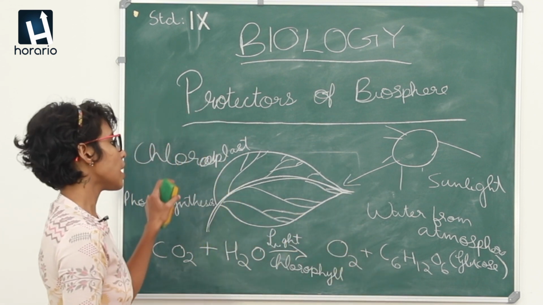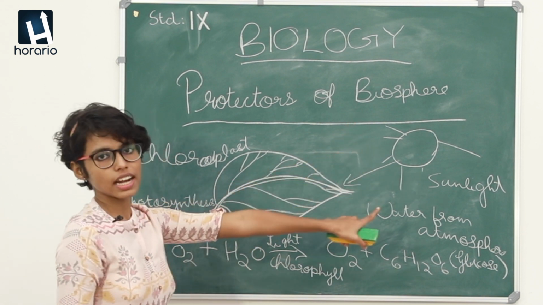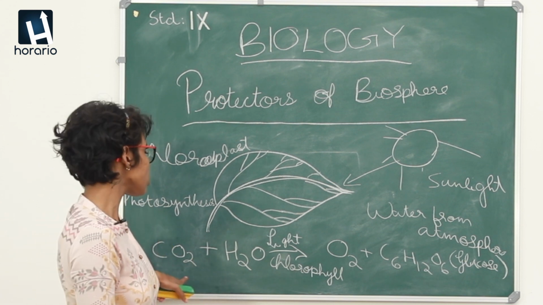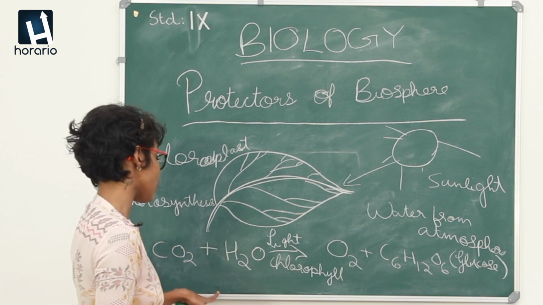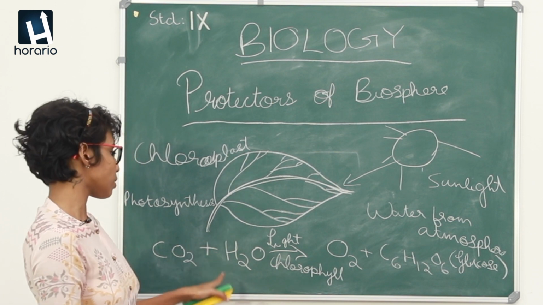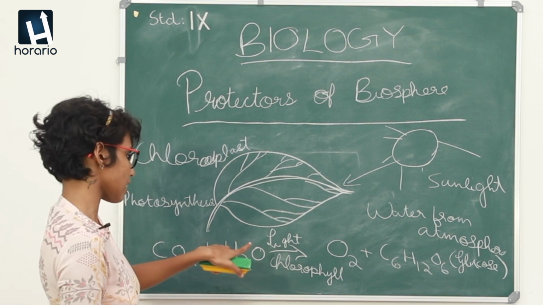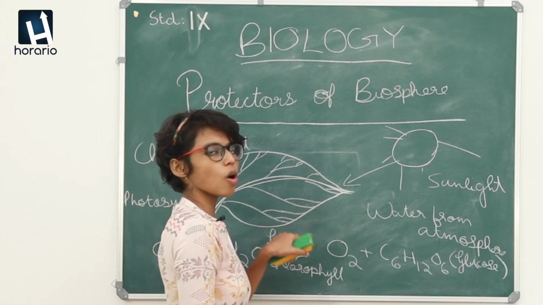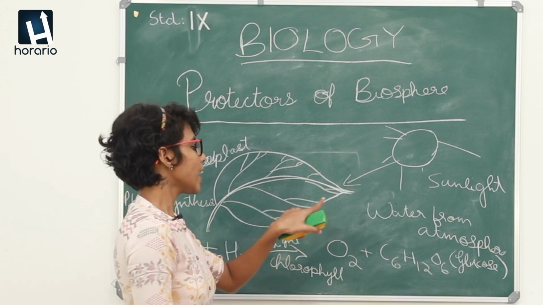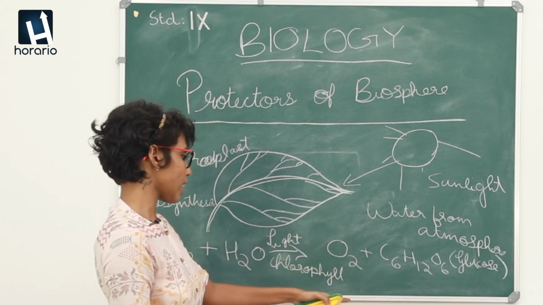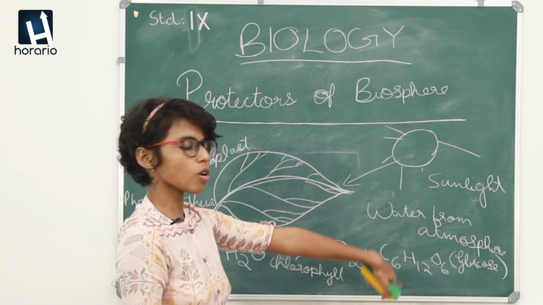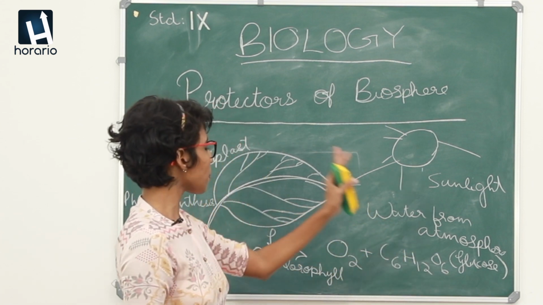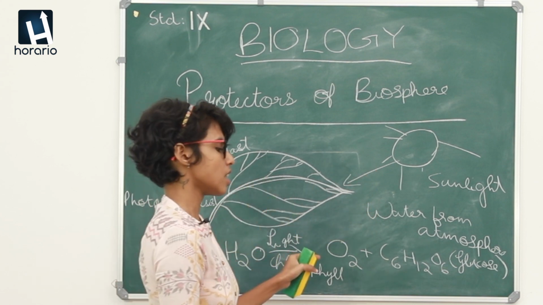So once again, plants in the presence of sunlight and chlorophyll pigments make use of carbon dioxide produced by animals and present in the atmosphere, and water present in the atmosphere and the soil that it lives in, to produce oxygen that is taken up by animals when it is let out into the atmosphere, and glucose which is also further taken in by animals. So this is simply the process of photosynthesis.